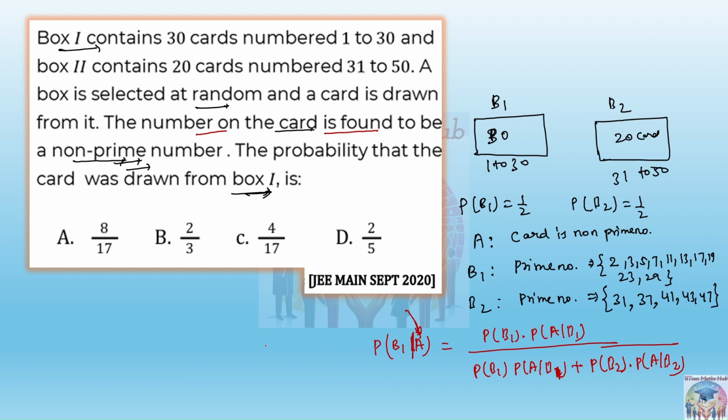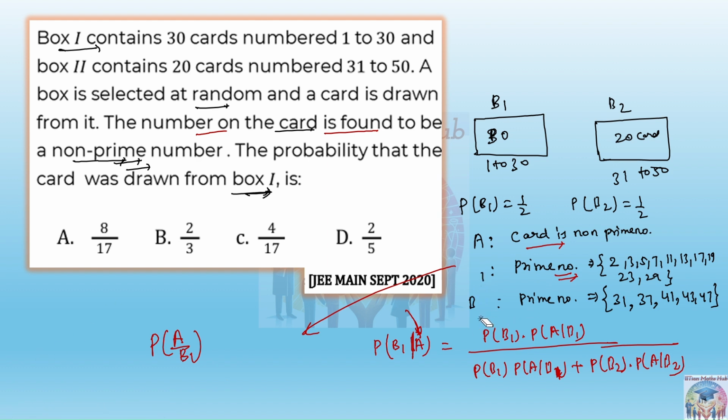But next, what is the probability of A by B1? Sorry, B1 means box 1 has been selected. My mistake.